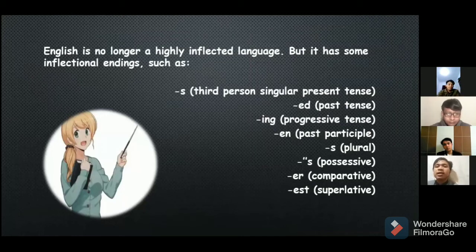English is no longer a highly inflected language, but it has some inflection endings, such as third person singular present tense, ed for past tense. This means ed at the end of the word. And then ing progressive tense and en past participle and s plural, s possessive, er comparative and est superlative.